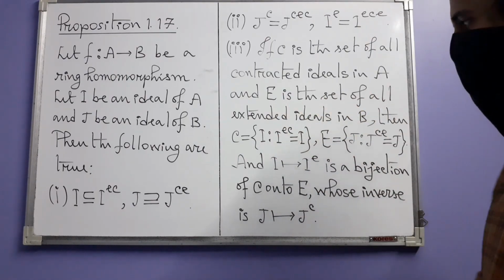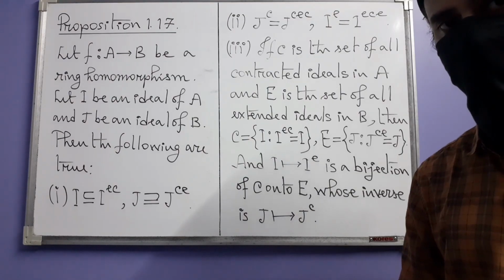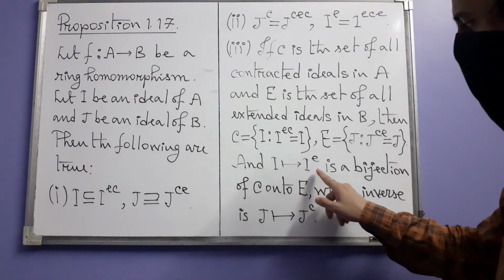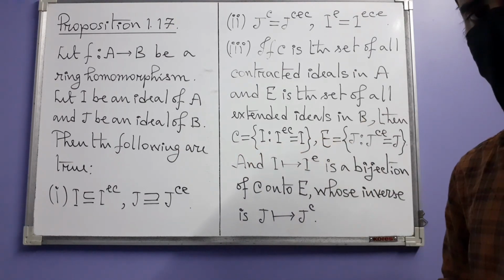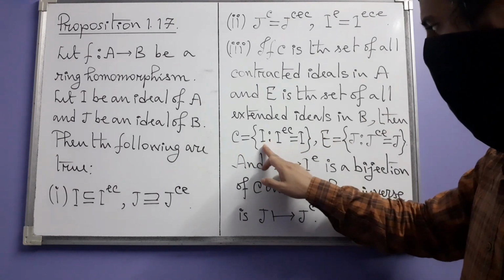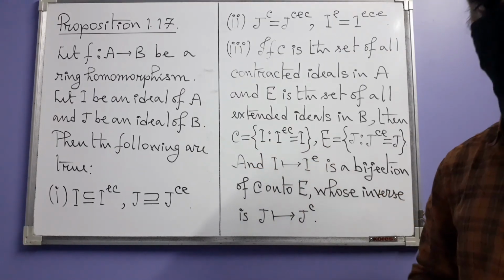Already it's available. And then what is the relation between these two sets, C and E? You consider this mapping, which is a function from C to E, which takes an element I from C and maps it onto its extension.